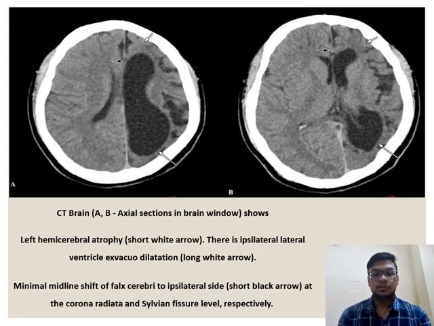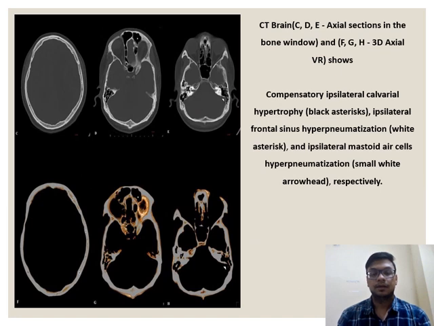CT brain images show left hemicerebral atrophy. There is ipsilateral lateral ventricle ex vacuo dilatation, with minimal midline shift of the falx cerebri to the ipsilateral side at the coronal and Sylvian fissure level. CT brain images show compensatory ipsilateral calvarial hypertrophy, ipsilateral frontal sinus hyperpneumatization, and ipsilateral mastoid air cells hyperpneumatization.